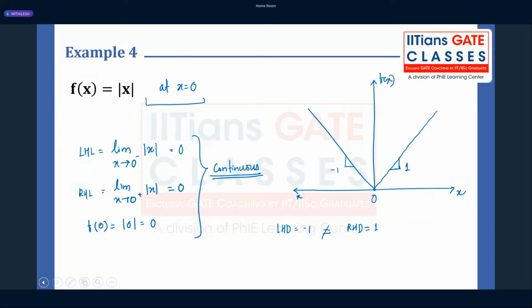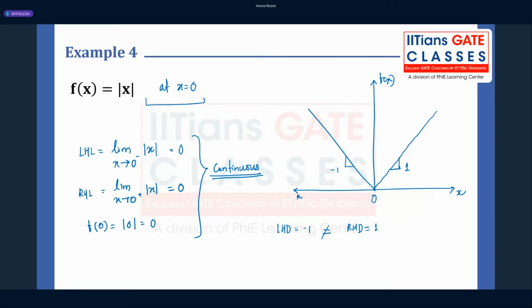If I consider any other point, x is equal to 2 for example, is the function continuous at x is equal to 2? Yes. x is equal to 2 is somewhere here. And is the function differentiable at x is equal to 2? At x is equal to 2, is this function differentiable? Yes, it is differentiable, correct. So what is the takeaway from this then?